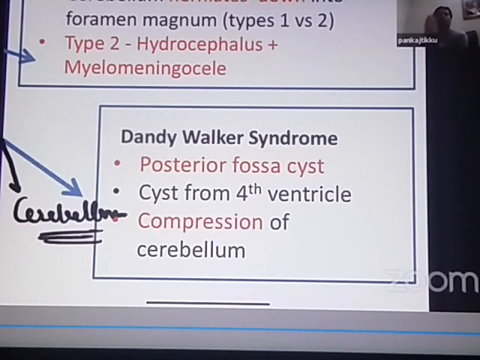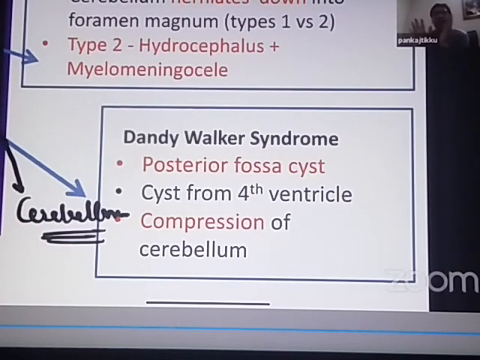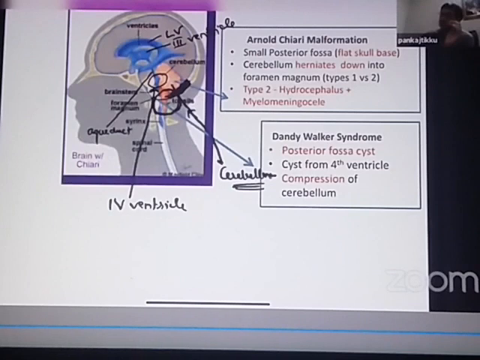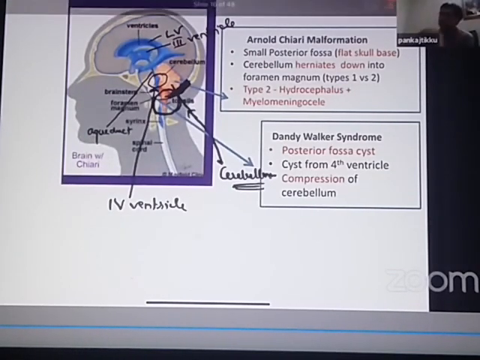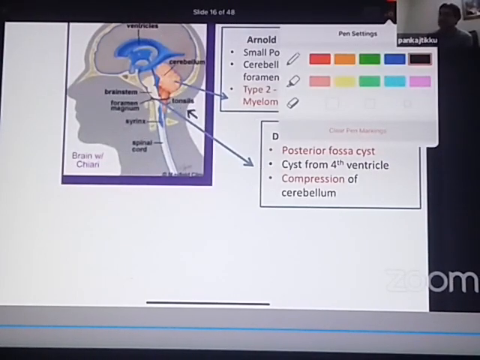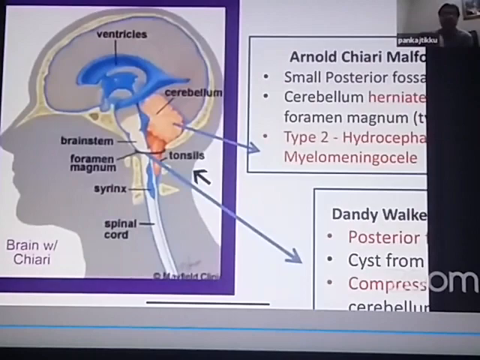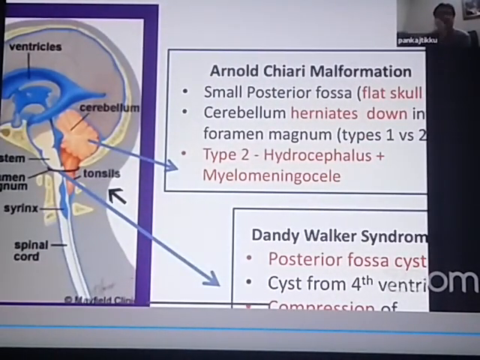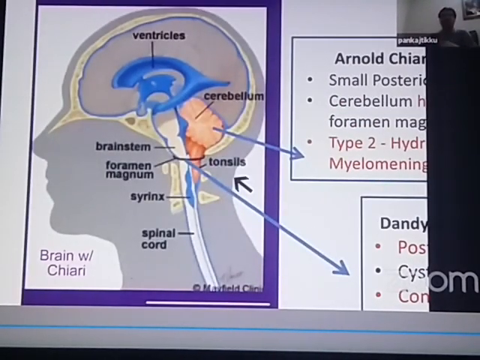So what is Dandy-Walker syndrome? See, this is exactly opposite to what was happening in Arnold Chiari malformation. Just pay attention now. What was happening in Arnold Chiari malformation to the posterior fossa? The posterior fossa was very small. Now let us talk about Dandy-Walker syndrome.